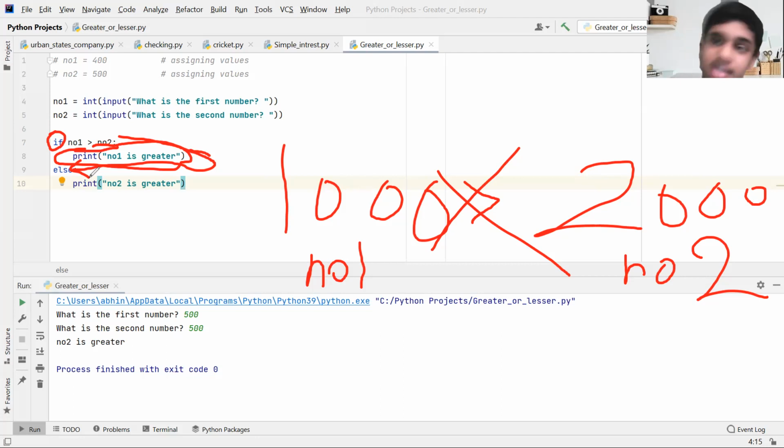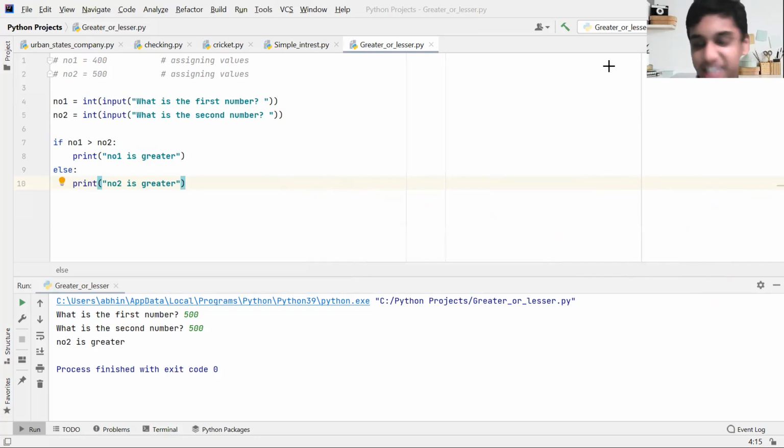We are only checking this, and then before thinking, we are already saying that it's greater. So it's like predefining the function. We are not checking if NO2 is greater than NO1. Because NO1 is not greater than NO2, obviously, with common sense, we are saying NO2 is greater than NO1. But we have to think that it can be equal as well. So that is where the little catch goes.